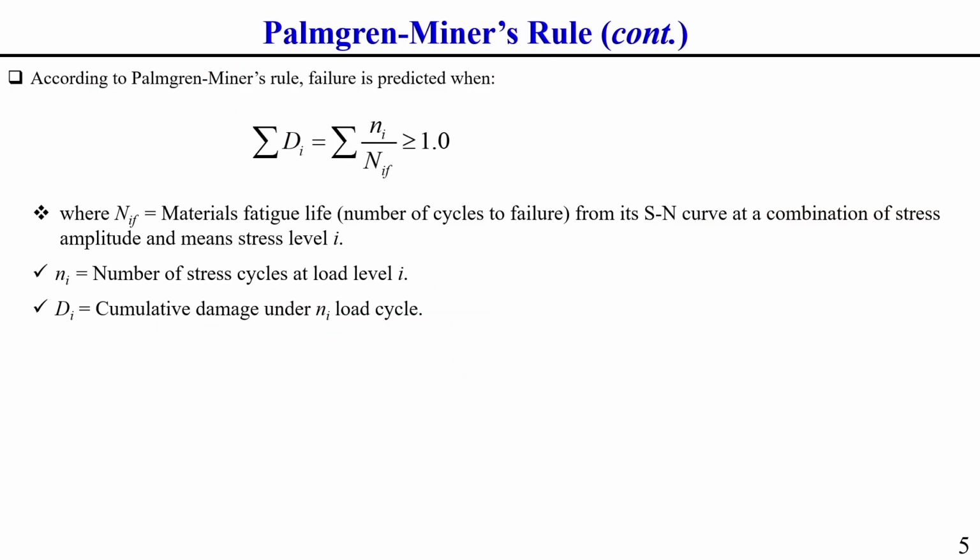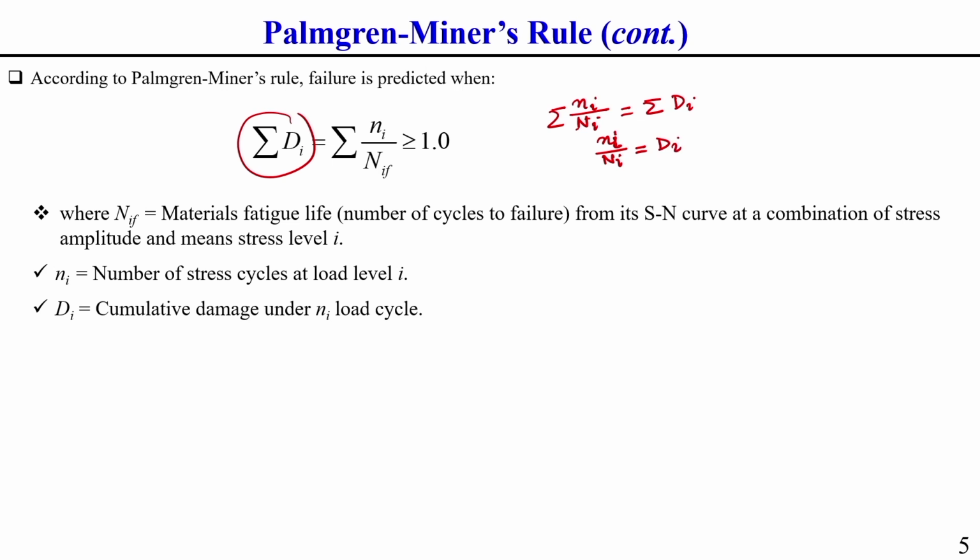That is why I have written here the total cumulative fatigue damage. This total cumulative fatigue damage is due to different numbers of cycles, and the summation of these ni by capital Ni we can write as the summation of di. That means ni by capital Ni equals di.